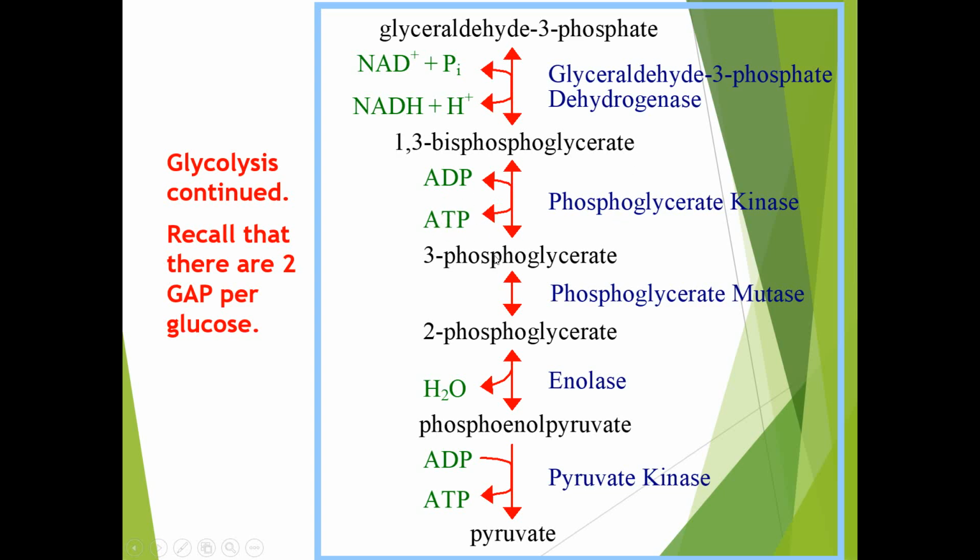Next step, 3-phosphoglycerate gets converted into 2-phosphoglycerate with the help of the enzyme phosphoglycerate mutase. Next, 2-phosphoglycerate gets converted into phosphoenolpyruvate with the help of the enzyme enolase. And the last step of the glycolysis pathway is phosphoenolpyruvate getting converted into pyruvate with the help of the enzyme pyruvate kinase. Here one molecule of ATP is generated.